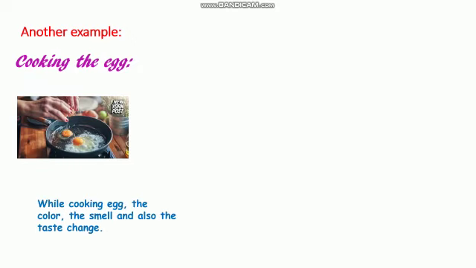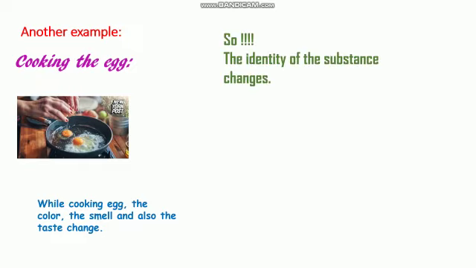Type. If I take another example, during cooking, okay, if I want to cook an egg, for example, here, the egg, its color changes, its smell, its taste, everything is changed here, yeah, teacher. So I have a formation of a new substance. The identity of the substance changed.